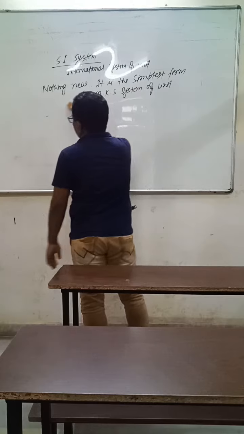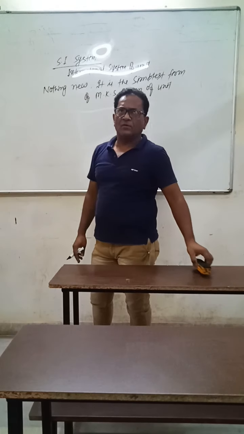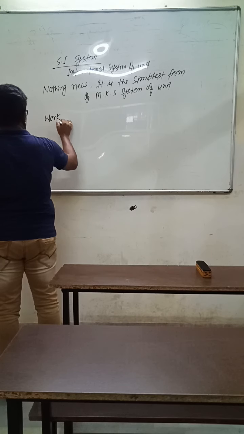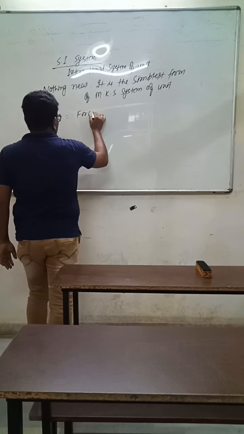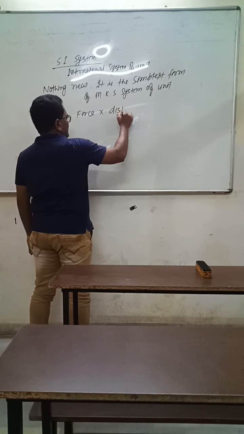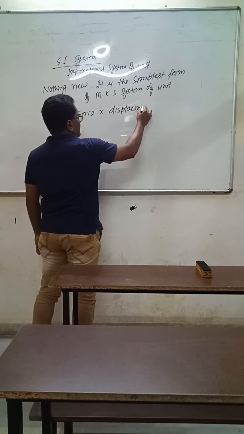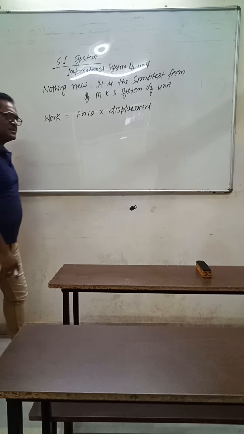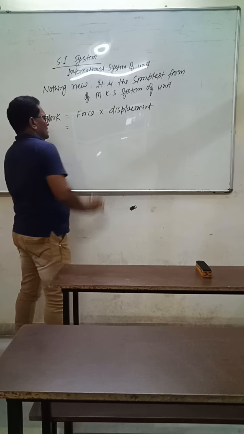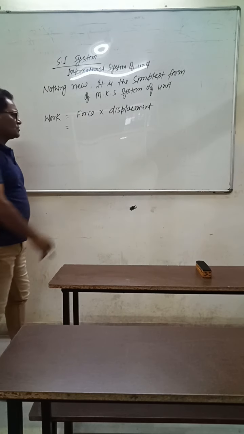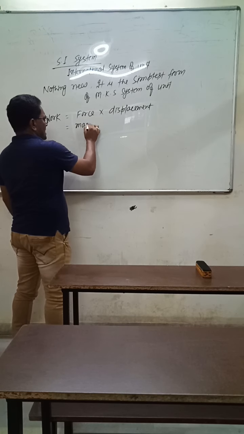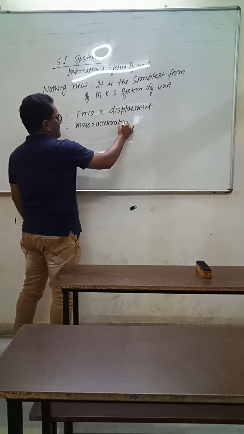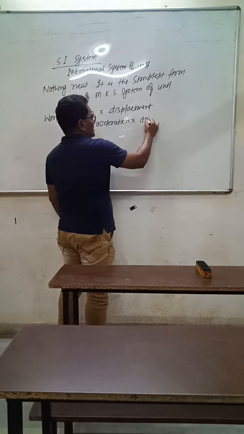There is a physical quantity called work. Work equals force into displacement. So what is the unit of work in the MKS system and in the SI system? Now the formula for force is mass into acceleration, and into displacement.